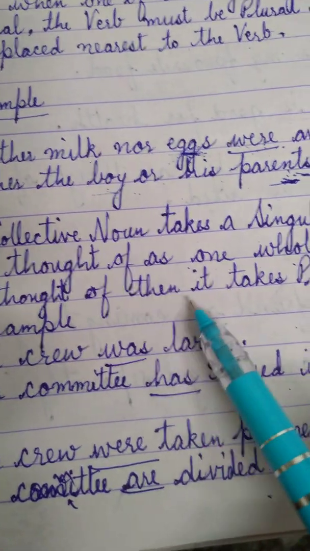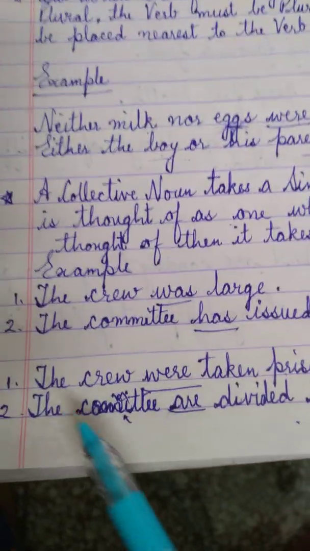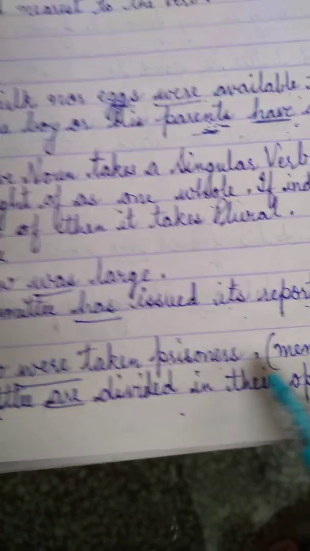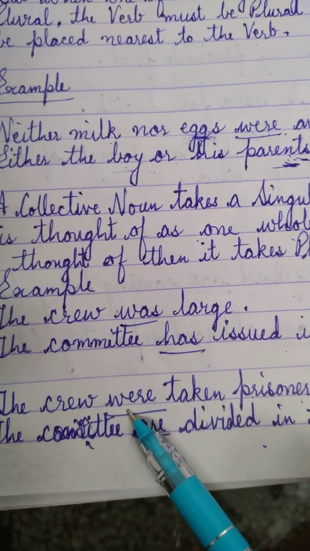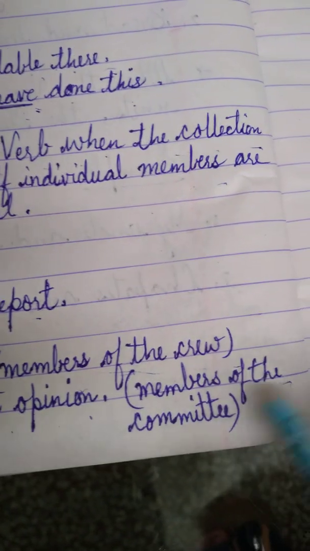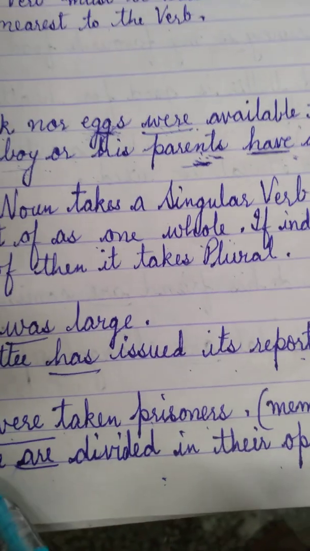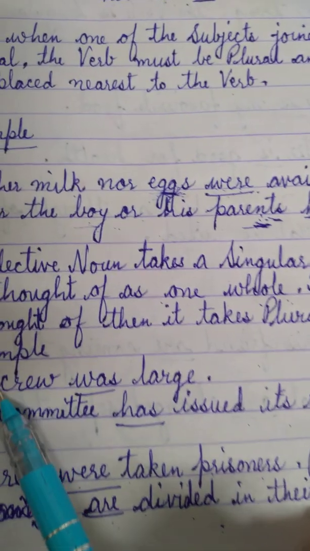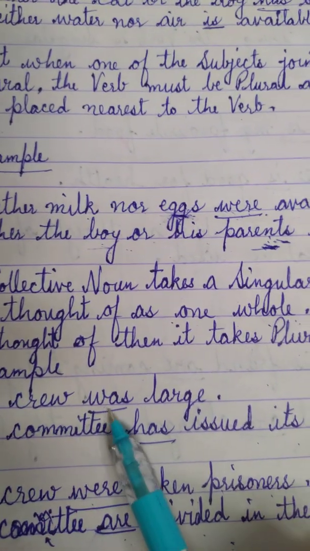But in these two sentences, if individual members are thought of, it takes plural. Now if we are talking about the crew members, a crew were taken prisoners. Here we are talking about the crew members, so plural will be used. A committee are divided in their opinion. Again, we are talking about the members of the committee, so we have used plural. But if we are talking about one whole, then singular will be used.